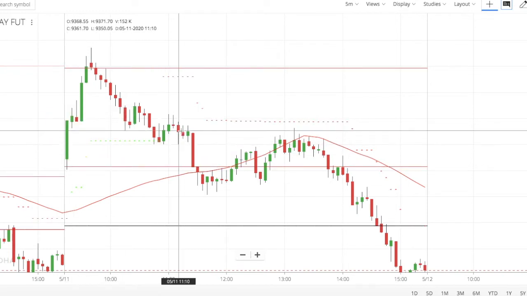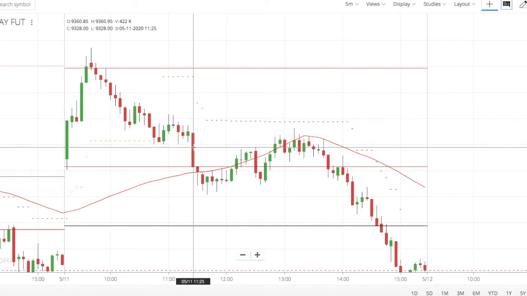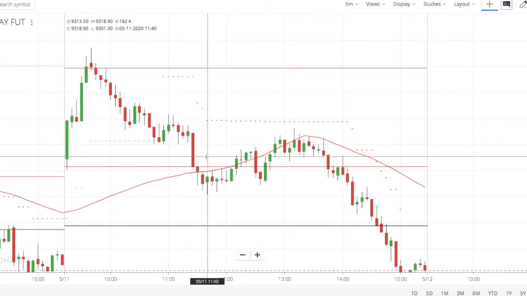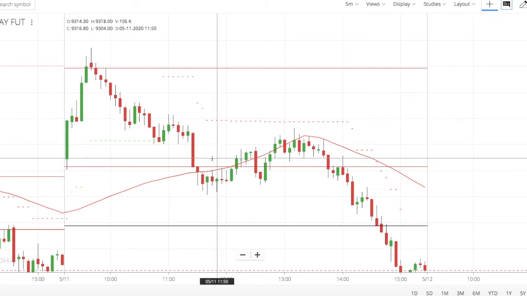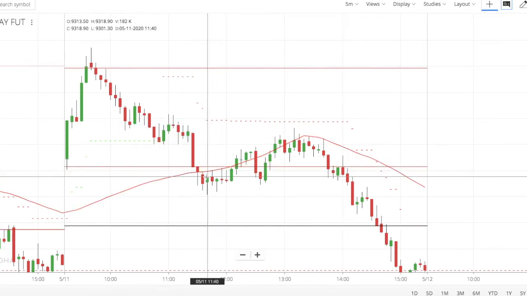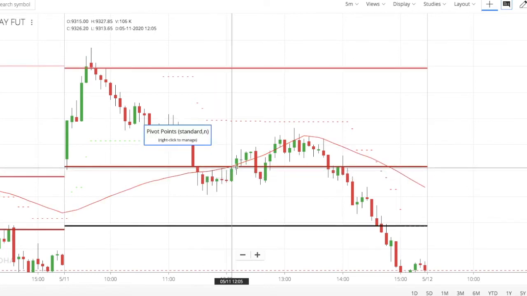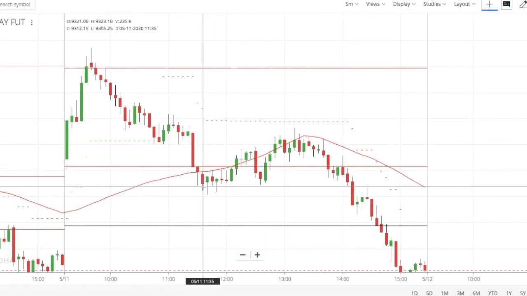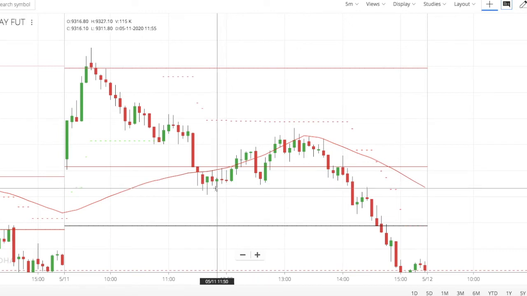So we waited, and at around 11:25 or 11:30 candle, it broke the lowest point of the day, and at this point we got into a short setup. So we waited for it to make a new low, which it made at around 11:40. After this, we can see that this low was respected, so we created a short order to sell at the lowest point of this, which is 9301.30. But then Nifty went into sideways mode for most of the day, and this low was finally breached at 2:10 p.m.